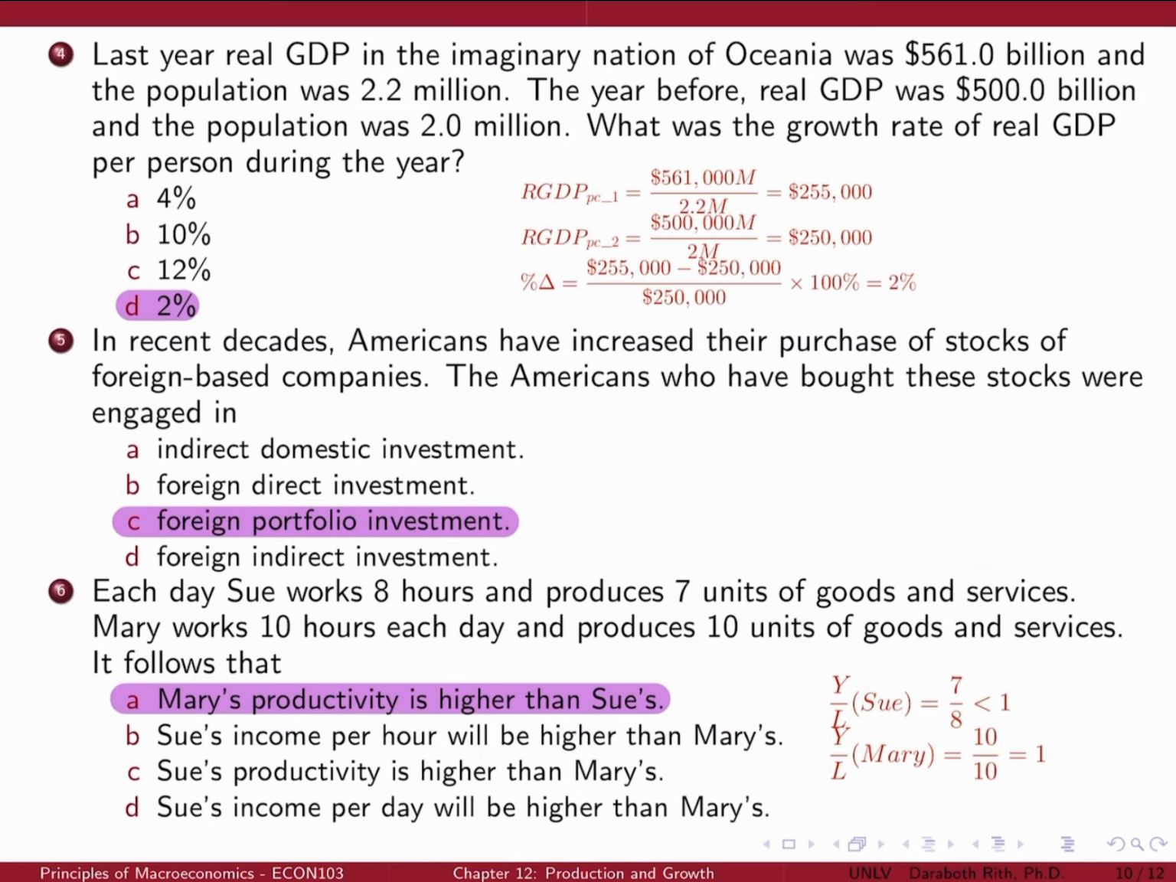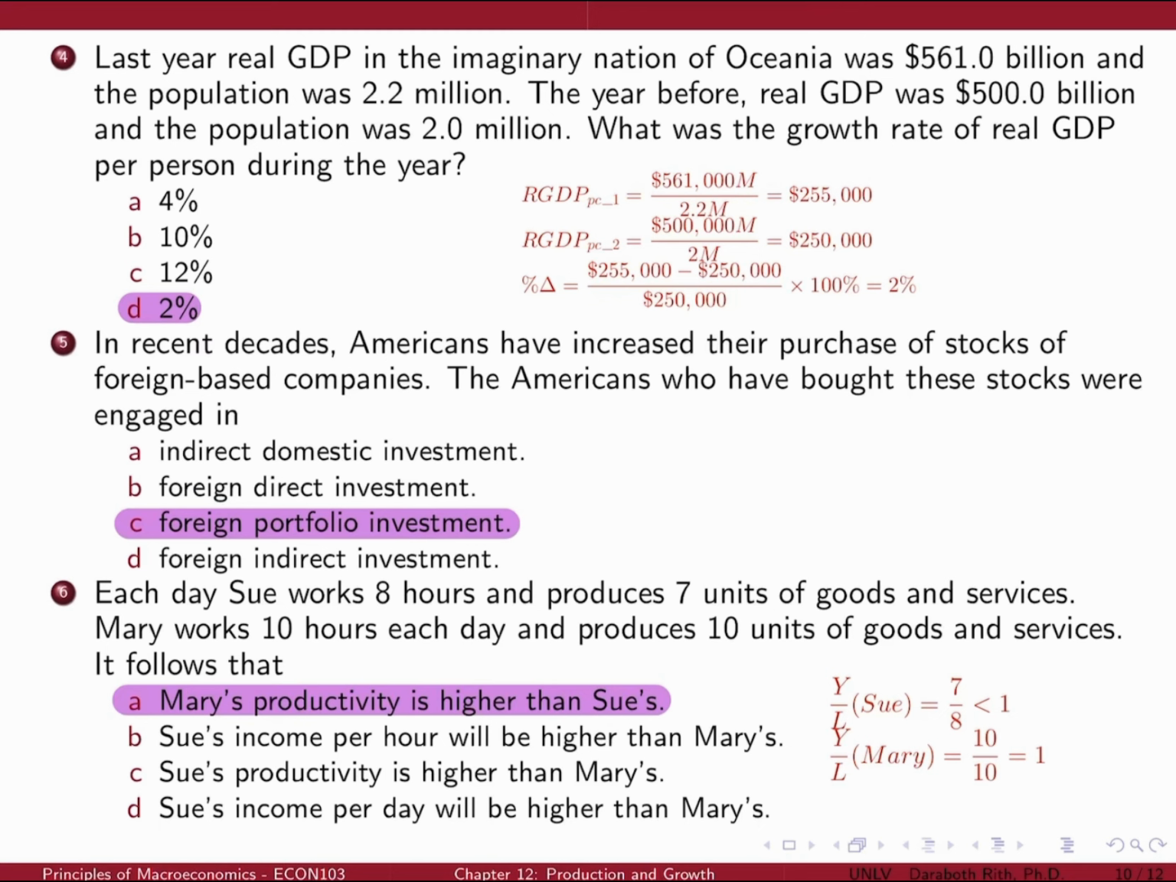For the previous year, real GDP per person previous year equals real GDP previous year divided by population previous year. That is $500 billion divided by 2 million. That equals $250,000.